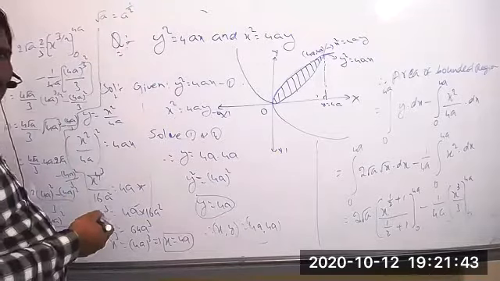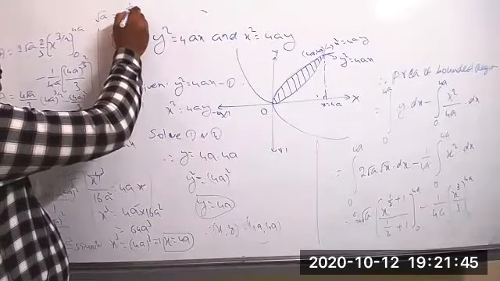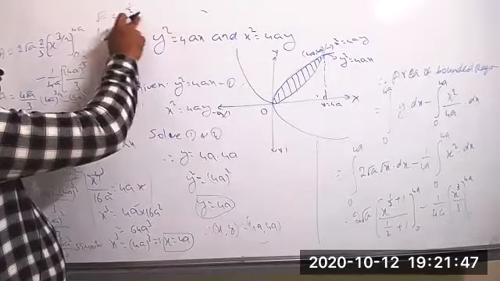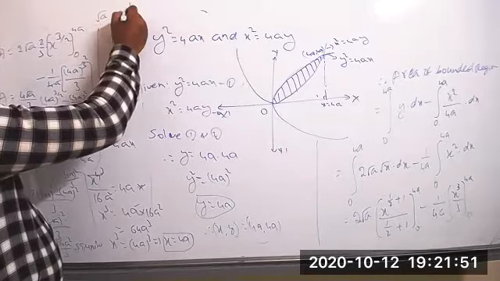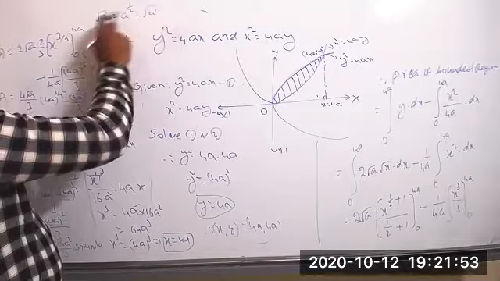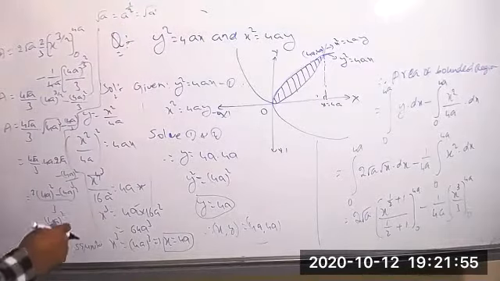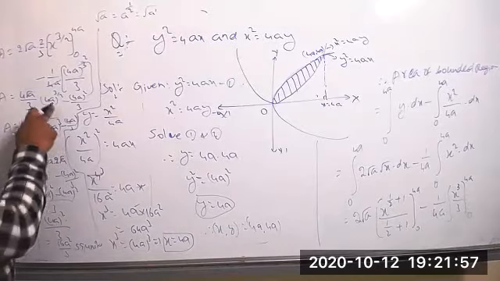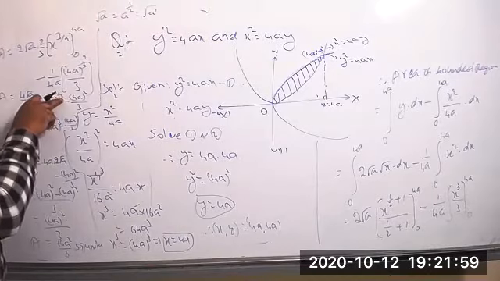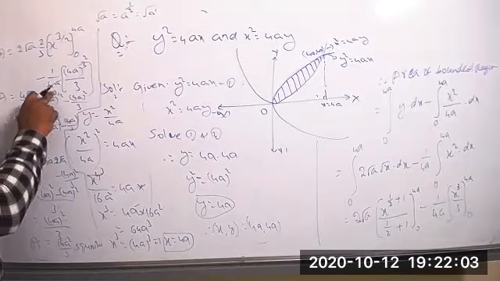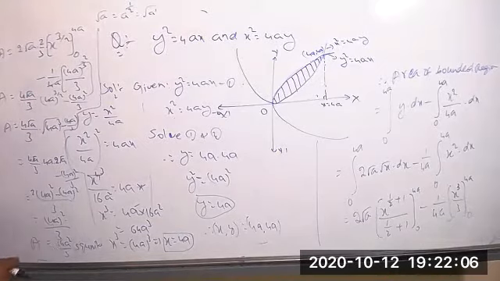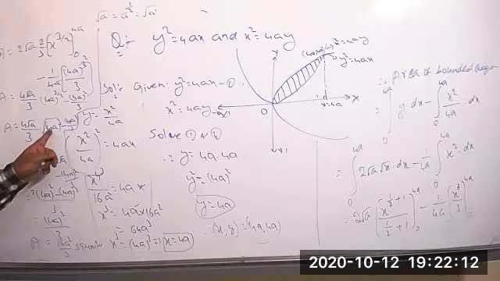Yes, sir. A power 1 by 2 means whatever we got in the denominator, it will be the order of the root here. And this power always you can write in front of this one. Then what you get, root of a power 1 equal to root a. In the same way, if you take 4a whole power 3 by 2, what is the meaning of 2 here? It becomes the square root of, correct? And 4a whole cube. Now it's fine now? You got it? Yes, sir.